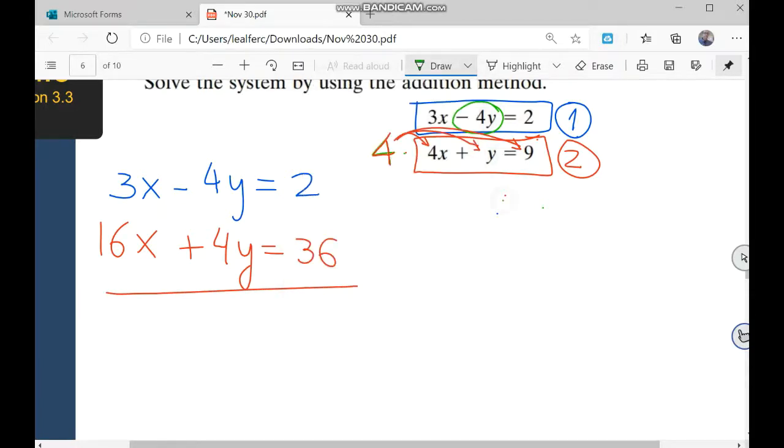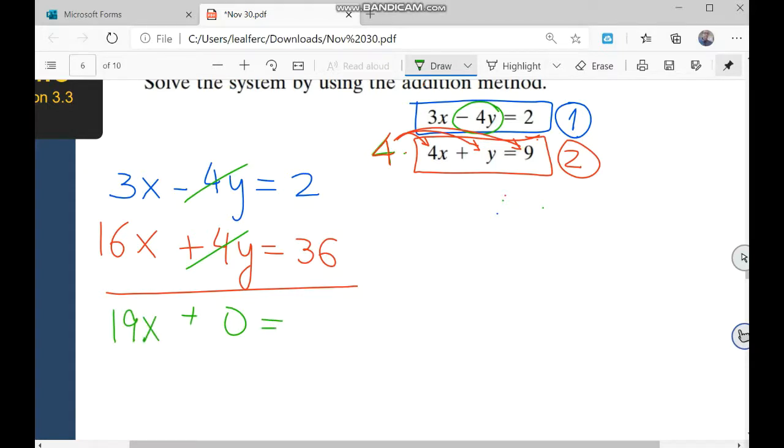Now we can add both equations. So add equation number 1 with equation number 2 that I multiplied by 4. Check this out. If we add negative 4y plus 4y, it's going to be 0. 3x plus 16x is 19x.